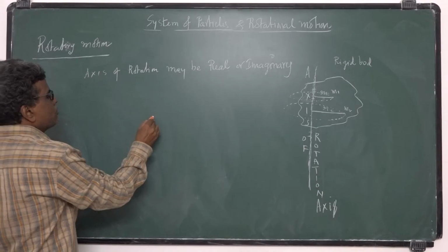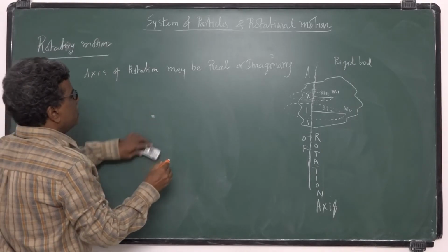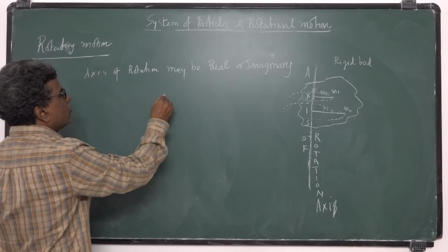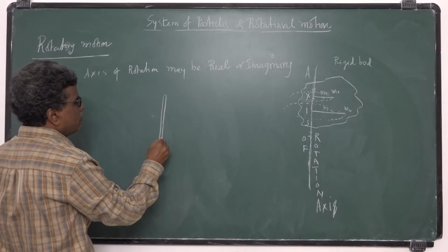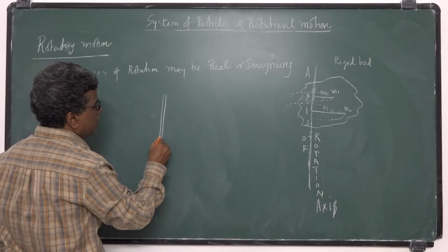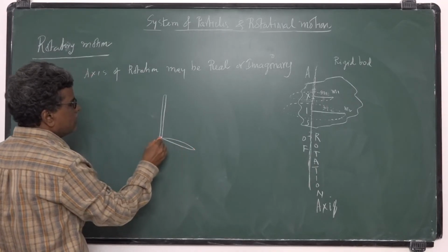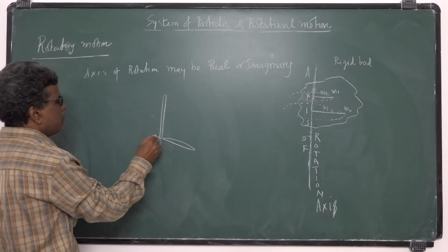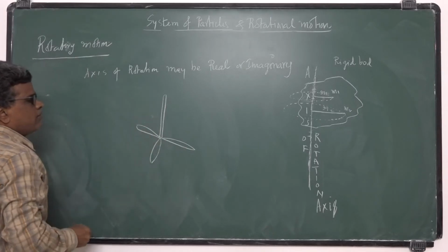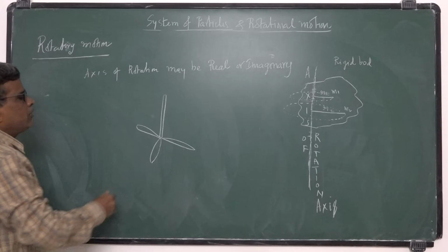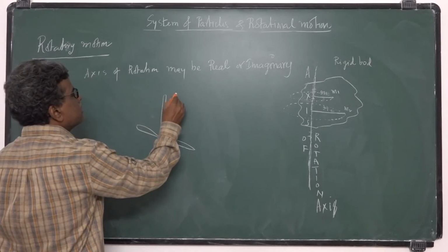Okay, if you consider a fan, there is a rod fixed, and there are 3 blades. So the fan will rotate about an axis. This is a ceiling fan.